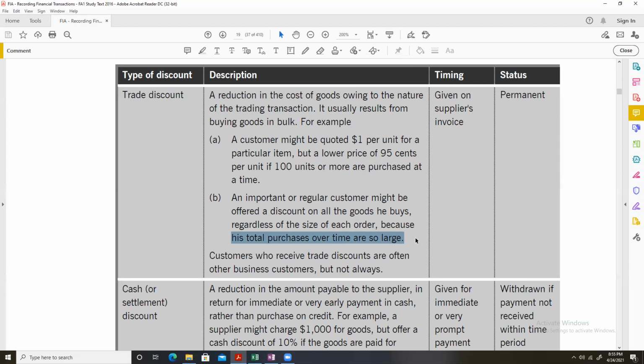Because of your loyalty towards that supplier, he or she agrees to give you a discount. This is also because of the nature of the transaction, because you are making frequent purchases and buying on a regular basis from the supplier. So this is also an example of a trade discount.